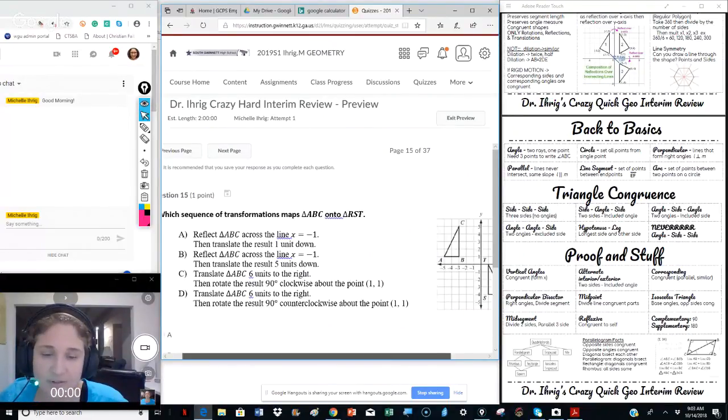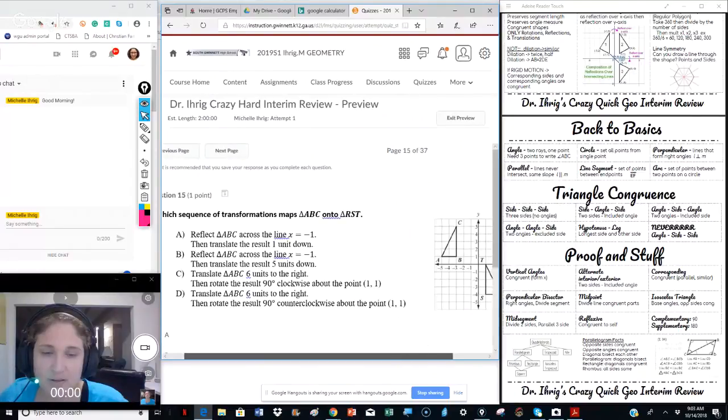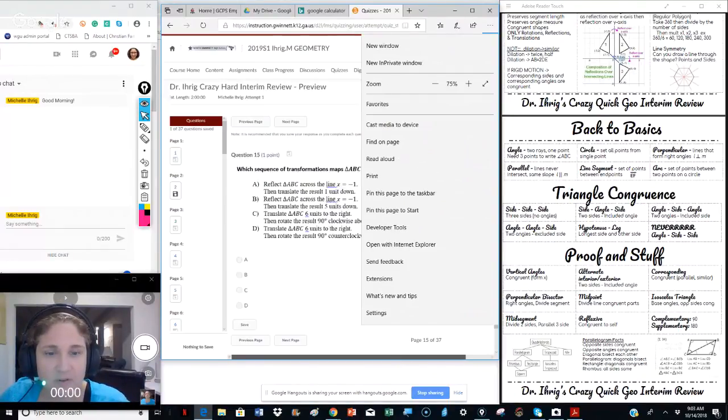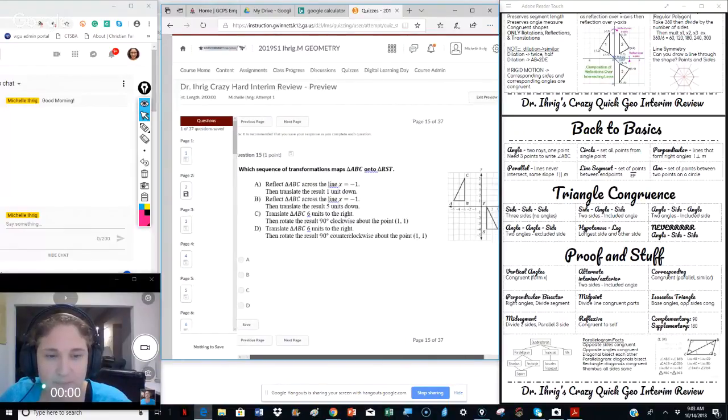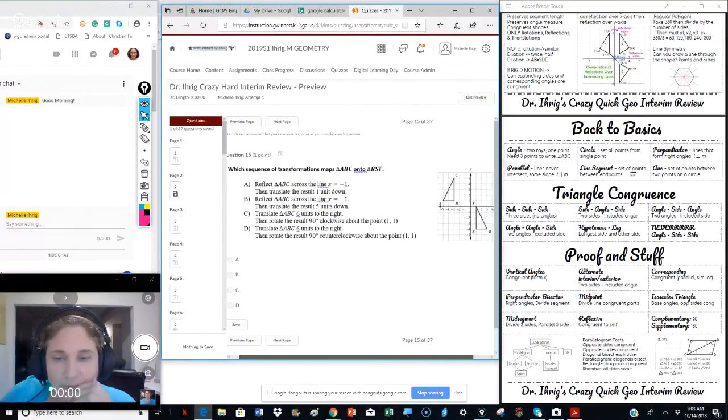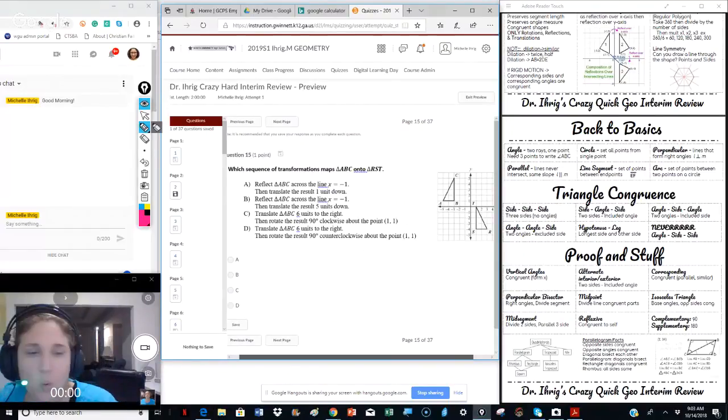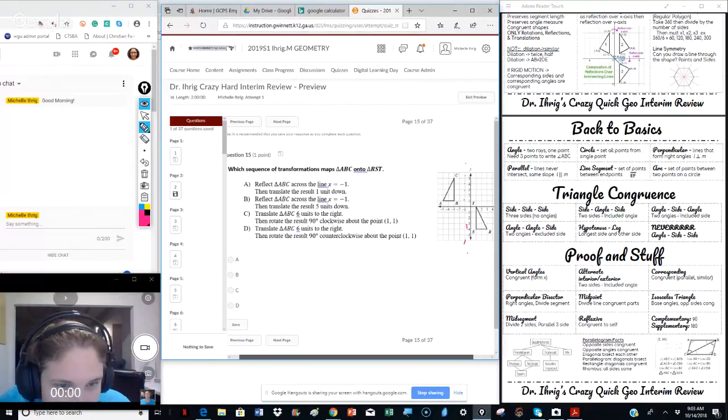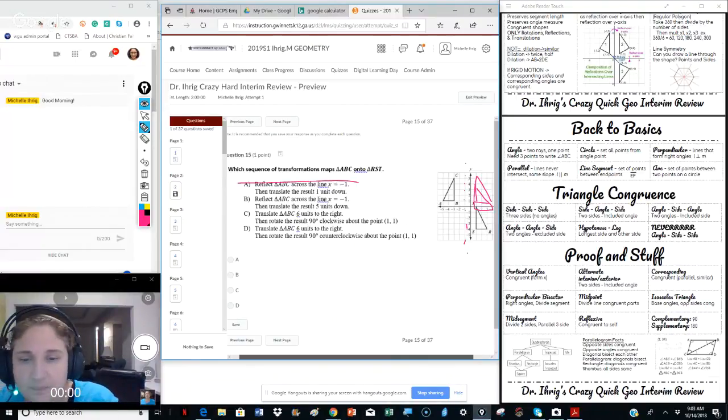Okay, which sequence of transformations does this? Let's make it smaller. Hopefully we can get the whole picture. Reflect on the line x equals -1. Here's -1. So that means our new triangle would look like this. Yep, that's true. And then slide it 1 unit down. That means it would just look like that. So it's not this one.